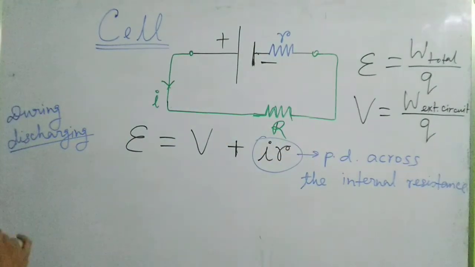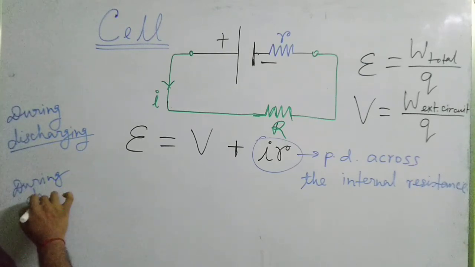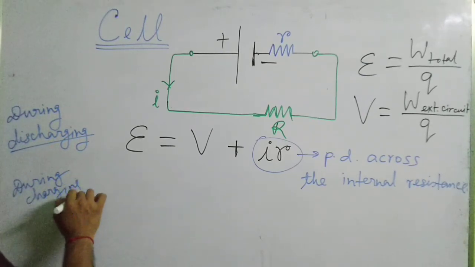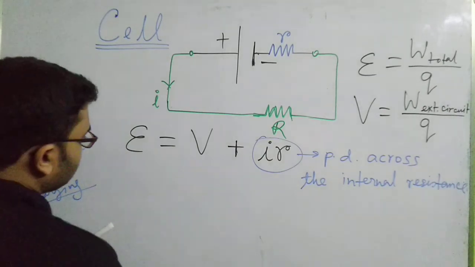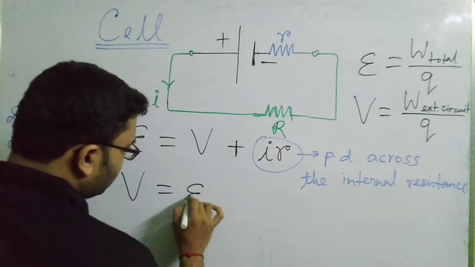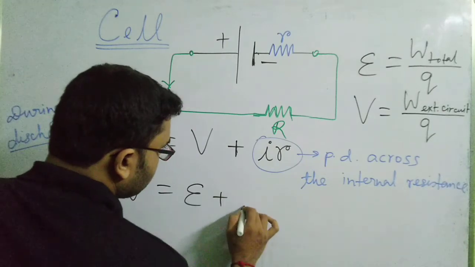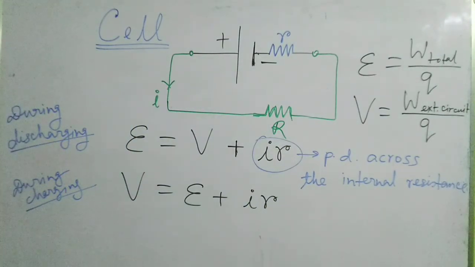Now, during the charging condition, when the cell is being charged, how can you relate them? In the charging condition, the equation is a bit opposite. Terminal voltage will be equal to the EMF plus the potential drop across the internal resistance.